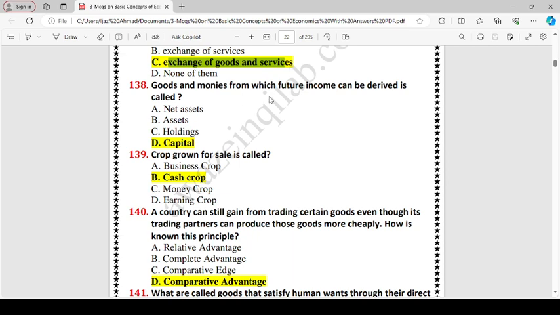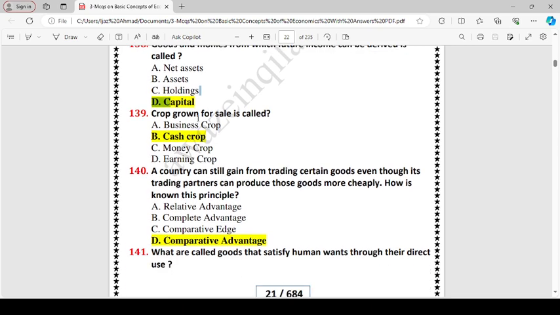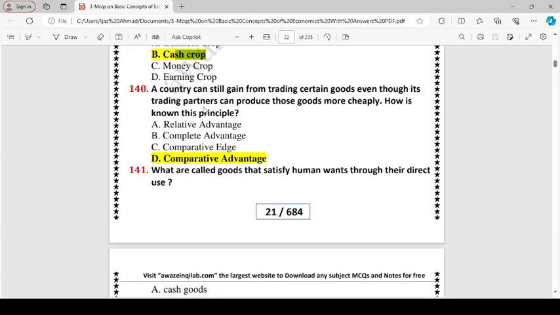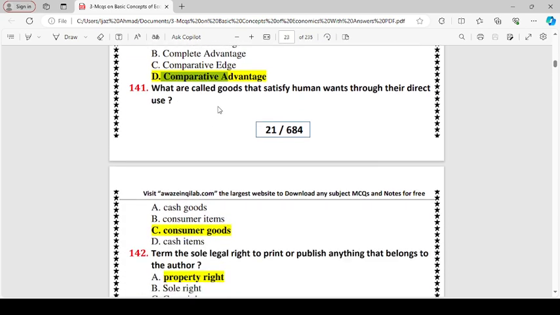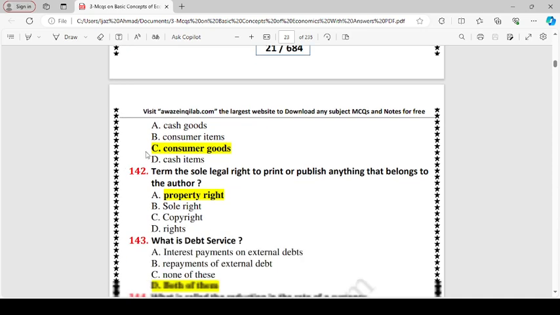Goods and money from which future income can be derived is called capital. Crop grown for sale is a cash crop. A country can still gain from trading certain goods even though its trading partner can produce those goods more cheaply. What is this principle known as? Comparative advantage.